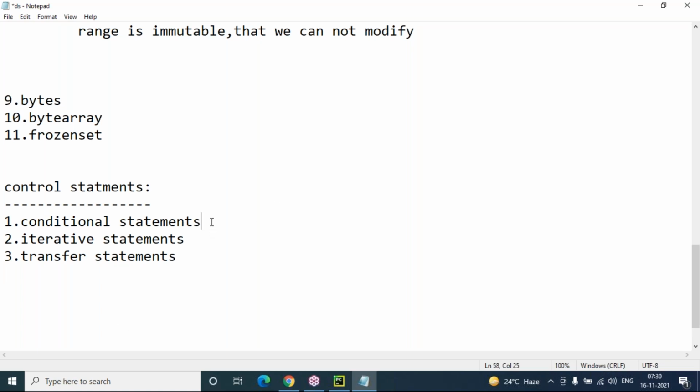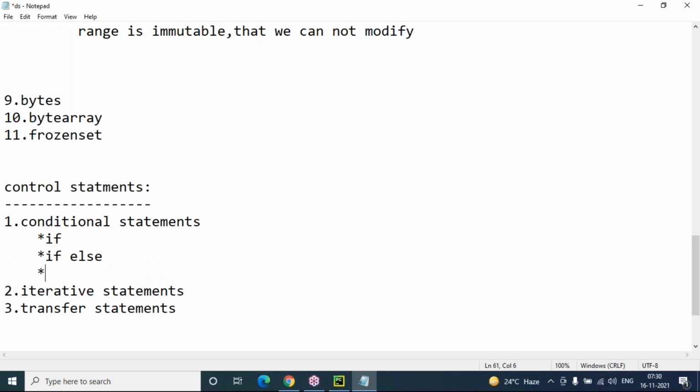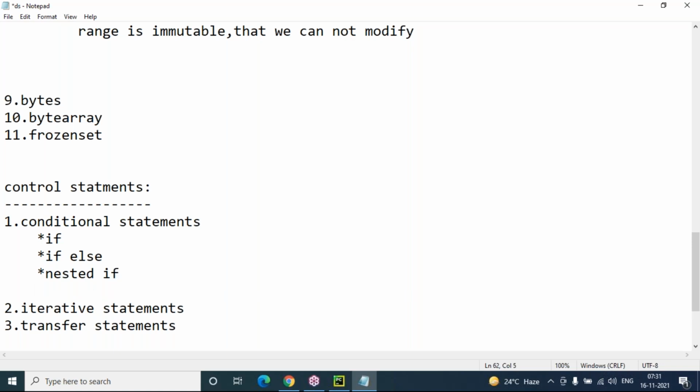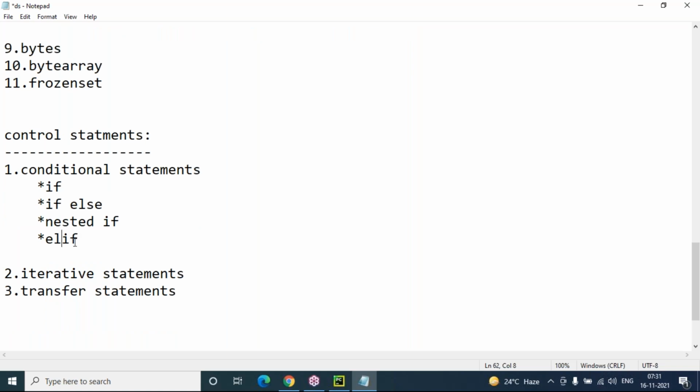What are the conditional statements? Let me list them one by one. If is there, next if else, next nested if, then the elif keyword. This is also used for nested if. I will tell you the use of the elif keyword. It means else if. elif stands for else space if. It is a short form of else if, but we cannot write else space if in Python, that is not possible. So we have to use the short form elif only. For your kind information, these are all keywords: if is a keyword, else is a keyword, elif is a keyword.